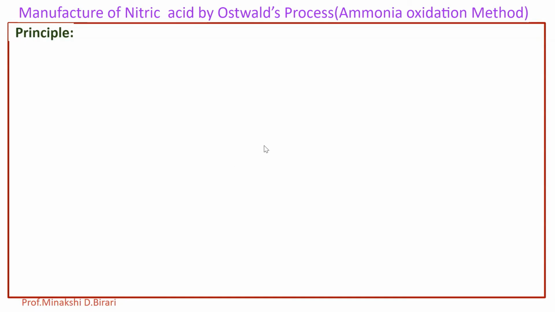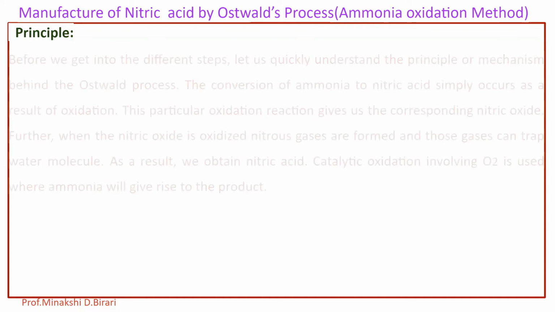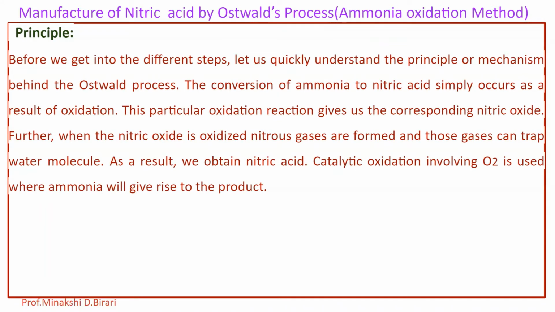Ammonia oxidation method, or nitric acid manufacture by using Ostwald's process, is a modern method. This method involves the oxidation of NH3 to nitric oxide, which is further oxidized to nitrogen dioxide NO2. NO2 on absorption in water gives HNO3. So what is the principle? Before we get into the different steps, let us quickly understand the principle or mechanism behind Ostwald's process.